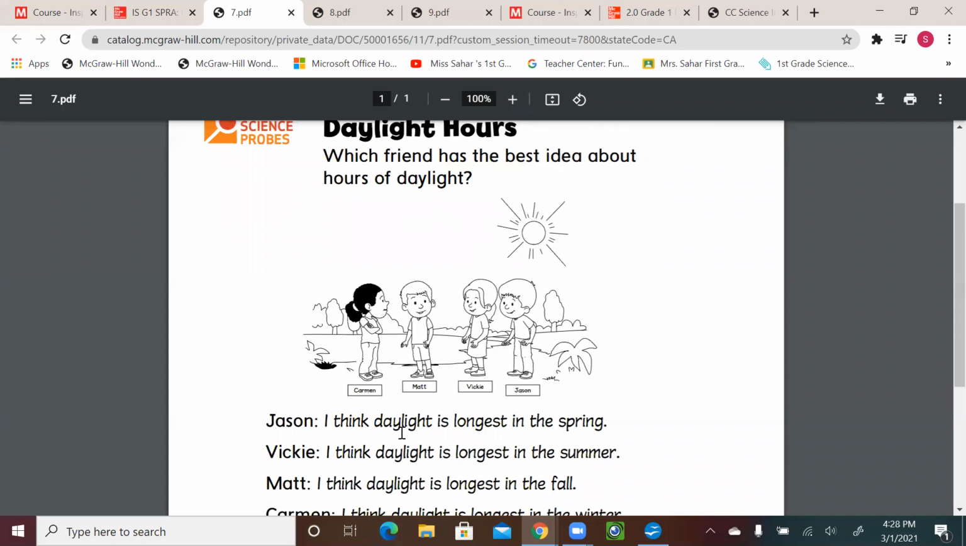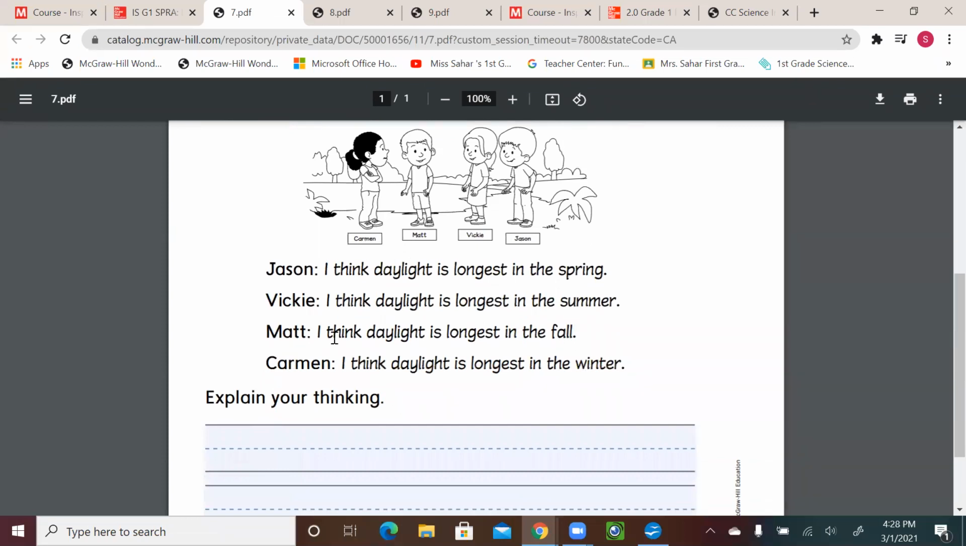Jason said, I think daylight is longest in the spring. Vicky said, I think daylight is longest in the summer. So we're looking at the hours of daylight. Matt said, I think daylight is longest in fall. And then Carmen said, I think daylight is longest in winter.